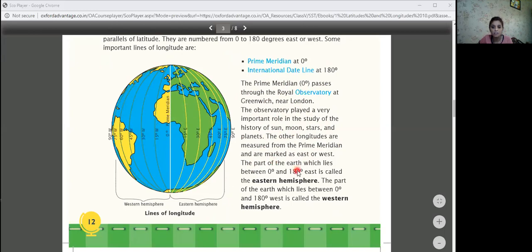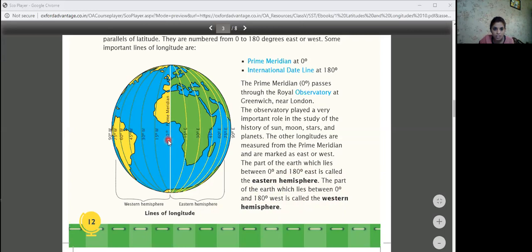The part of the Earth which lies between 0 and 180 degrees east is called the eastern hemisphere, and the part of the Earth which lies between 0 degrees and 180 degrees west is called the western hemisphere. So in this figure we can see this is the prime meridian.